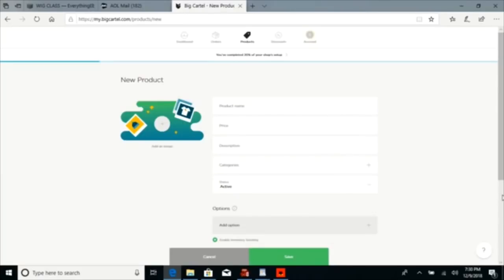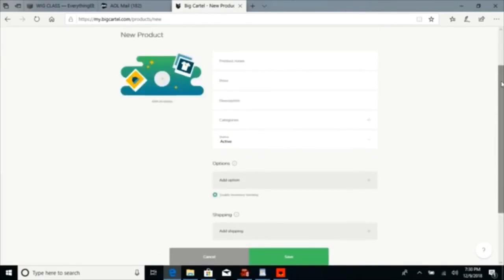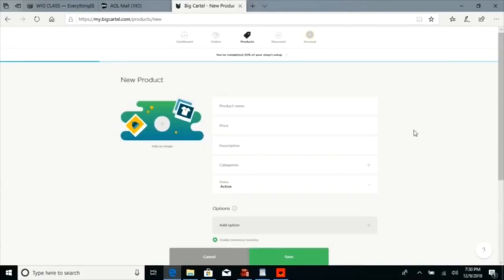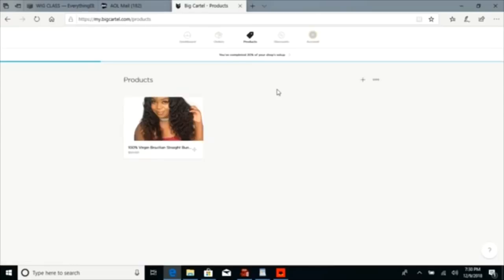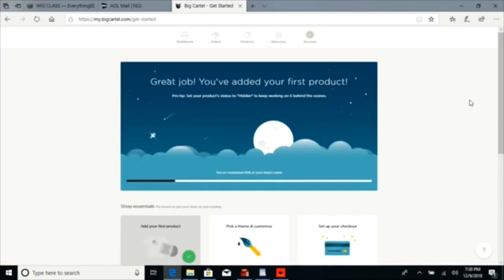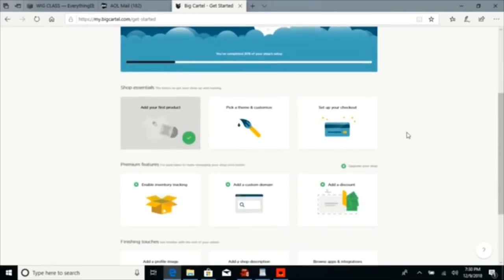All right, so you would just add more products. Remember, this is the free version. The free version only comes with 5 products. So, like I said, you have to upgrade to the $9.99 version to add more than 5 products. But we're going to go right back here. You've completed 20% of your shop's setup. All right. Next, pick a theme and customize.